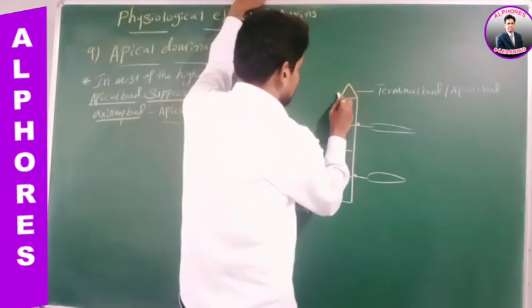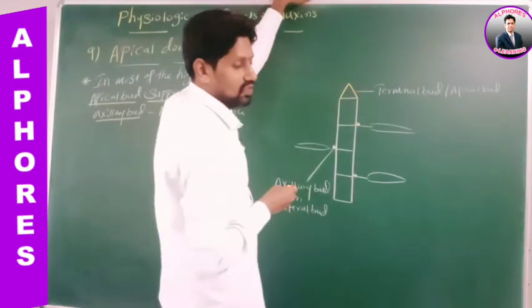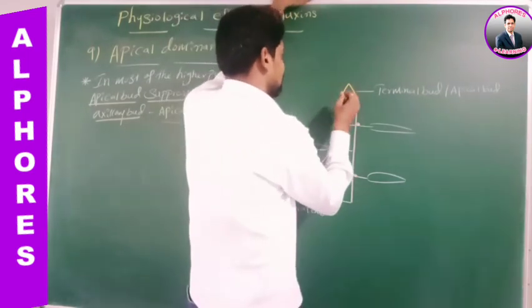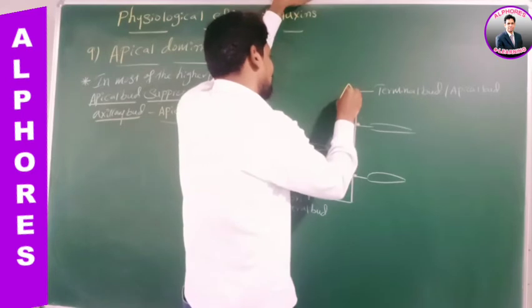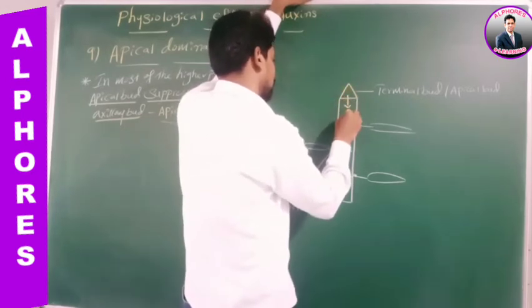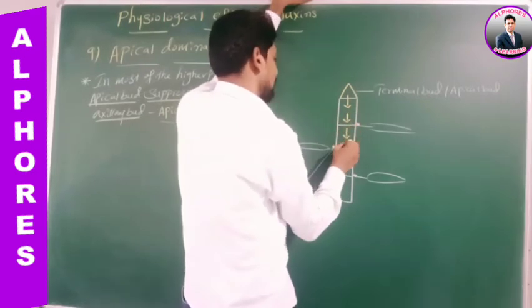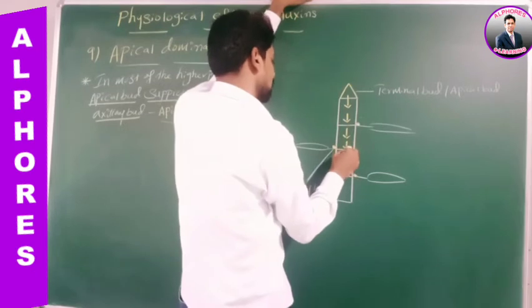Sir, this is which bud, sir? Apical bud. This apical bud synthesizes auxins. The auxins synthesized by apical bud move down.